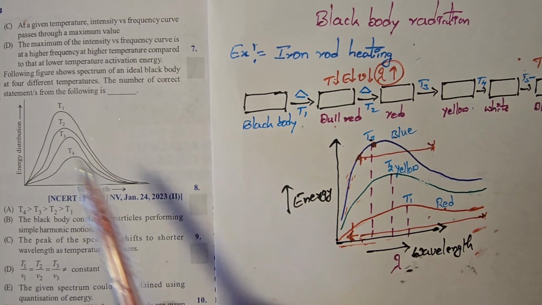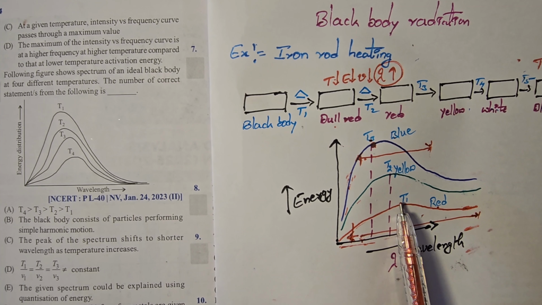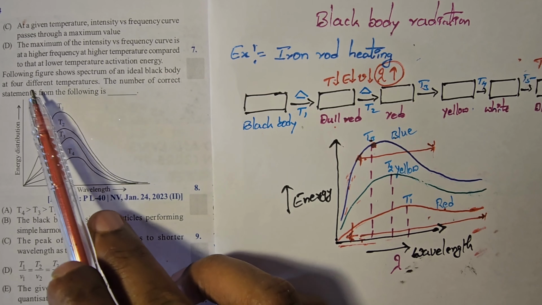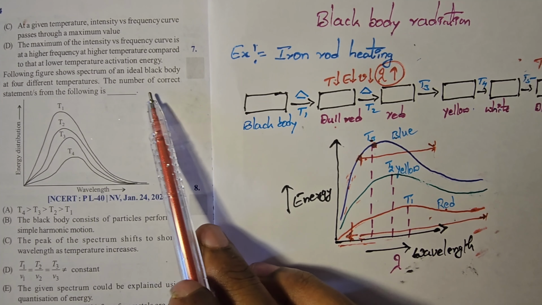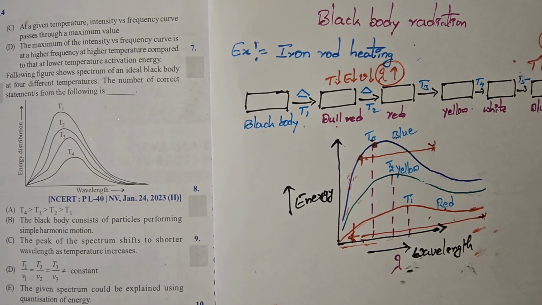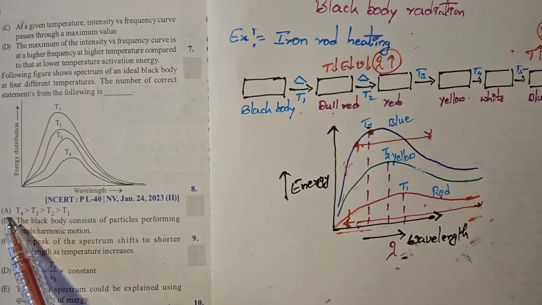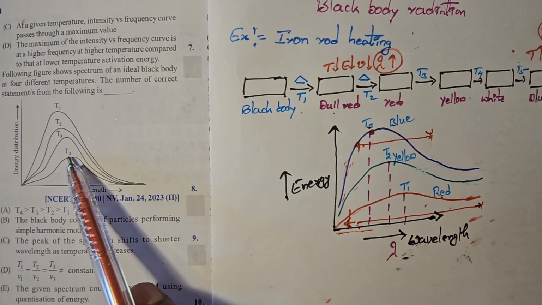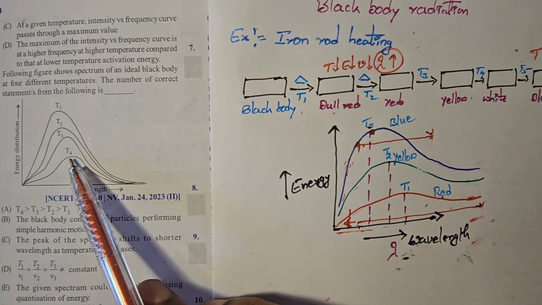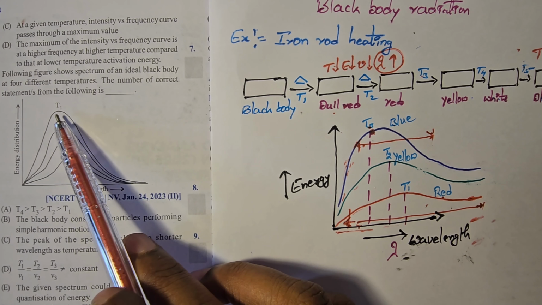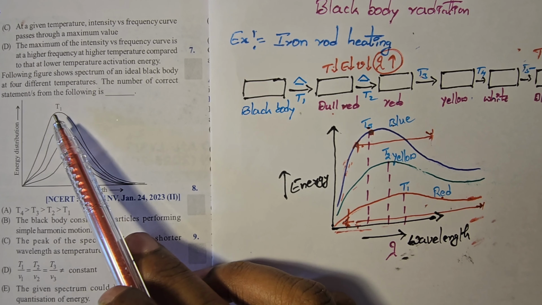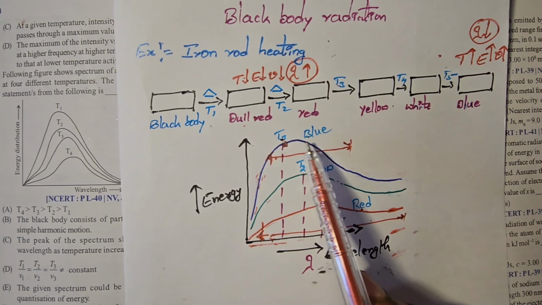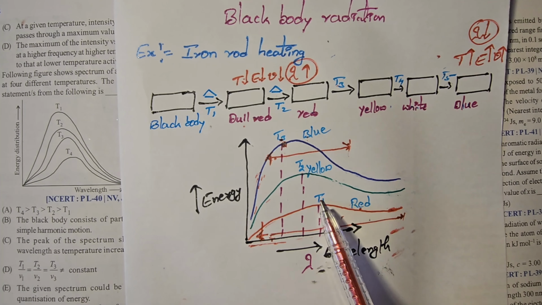Next, observe here, students, question number 4, 2023 January session mains question. This is also related to black body radiation. This question is based only on that. For the black body, four different temperatures are given, and they are asking for the correct statements. T4, T3, T2, T1. T4 is more compared to T1. T4 is related to red color. T1 is related to blue color or white color. That is mentioned here. Is that correct? No. So here the blue color temperature is more compared to the red color temperature.